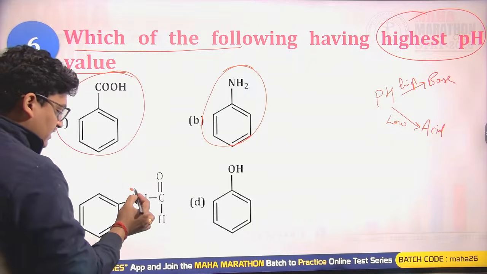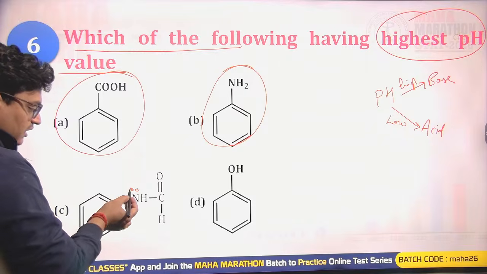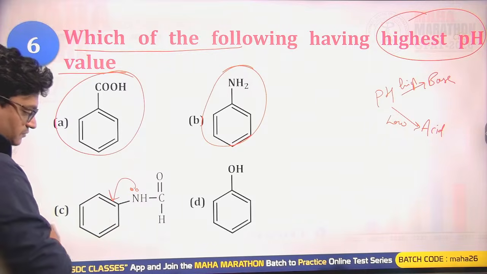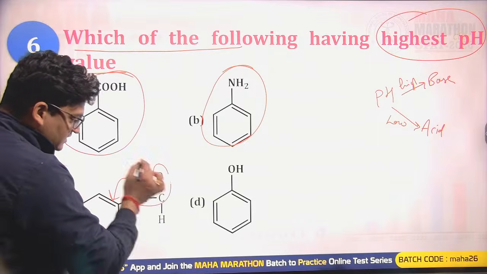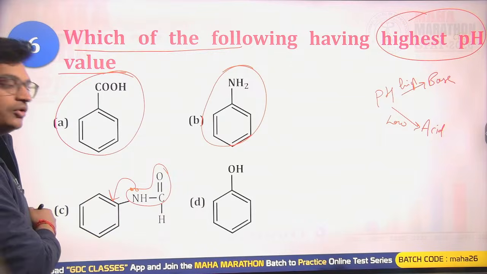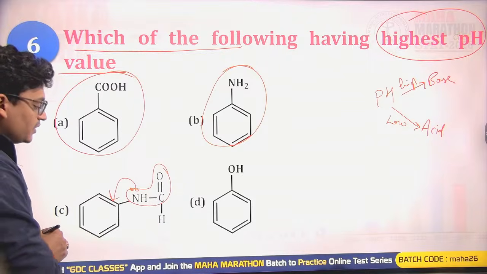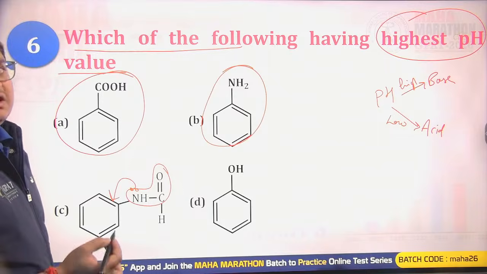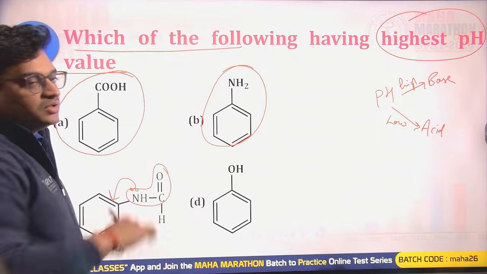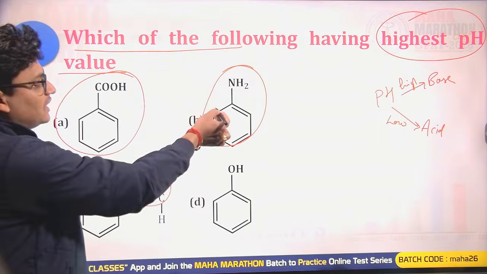Here again nitrogen is having basic nature, but here the nitrogen lone pair is busy in the benzene ring, as well as there is one conjugation existing between the NH and the C double bond O. So due to extended conjugation, this nitrogen's lone pair will be having weaker base strength compared to the aniline system. So this is having poorer base strength than this one.